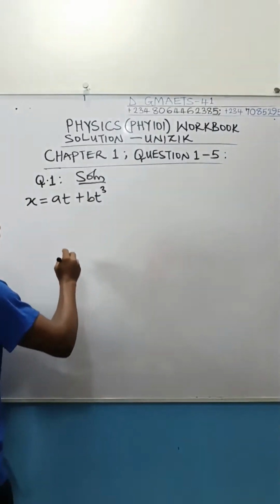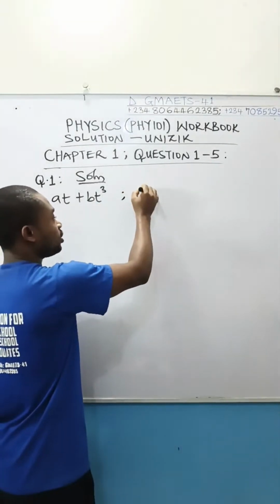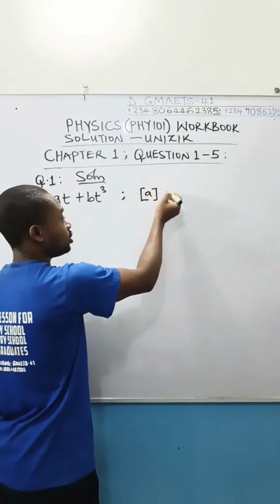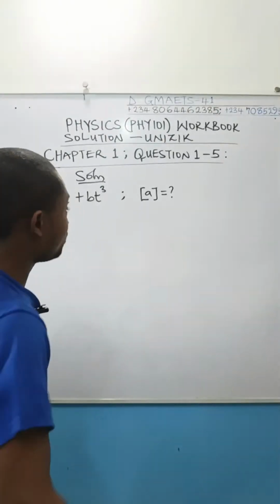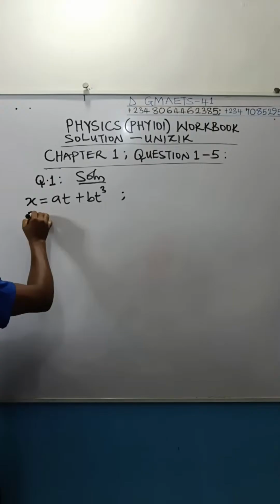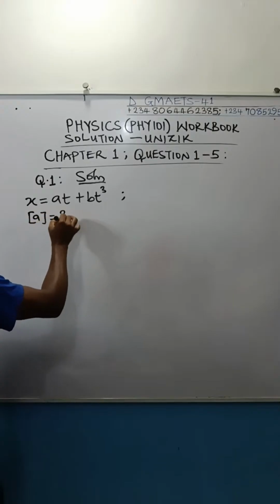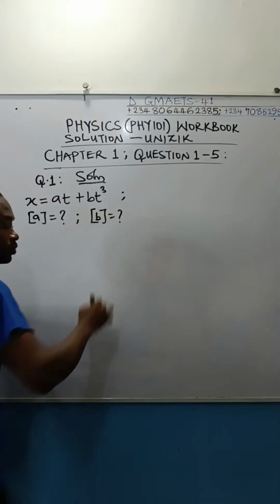So permit me, as usual, I use this for dimension. Dimension of A, we don't know. Maybe let me transfer it below so that I can partition the board into 2. Dimension of A, we do not know. Dimension of B, we do not know.